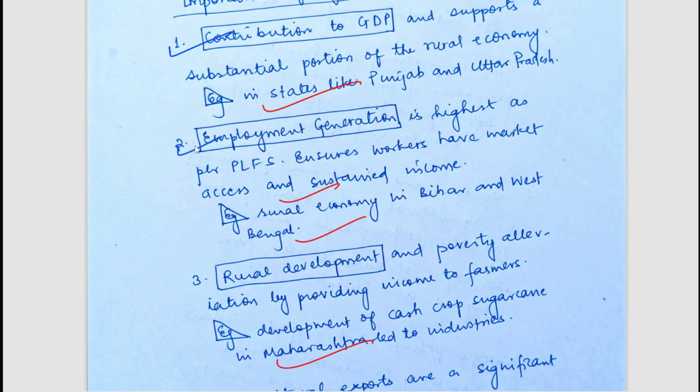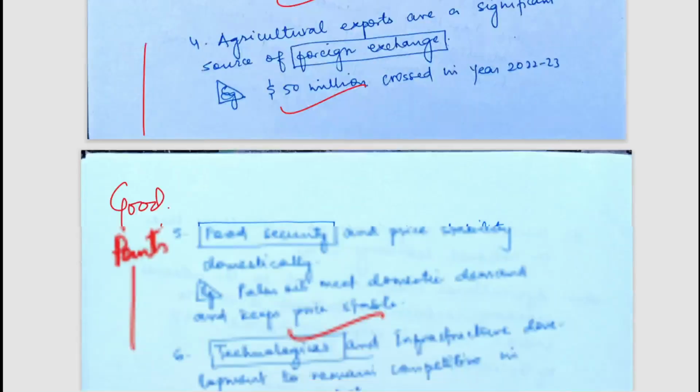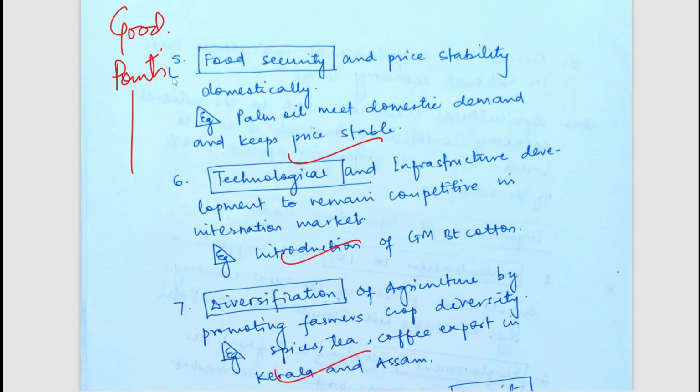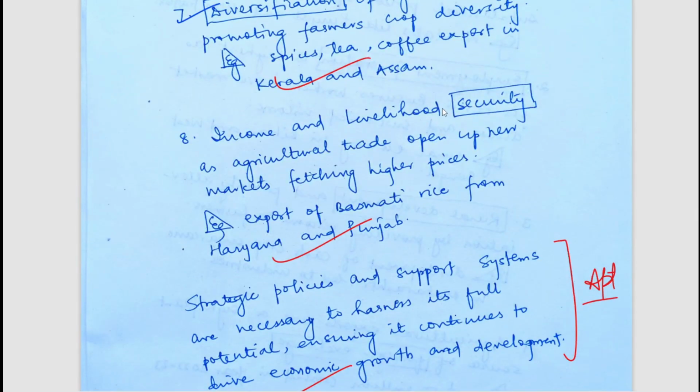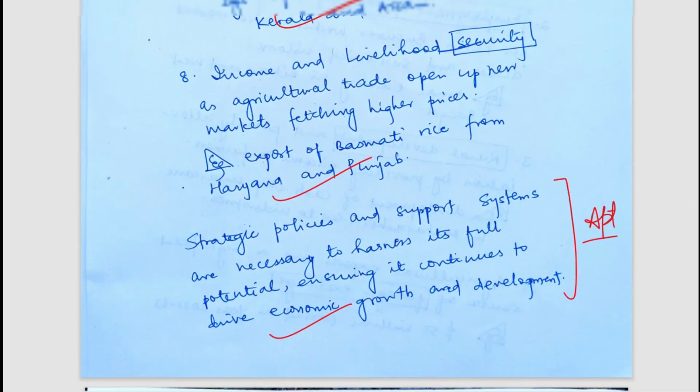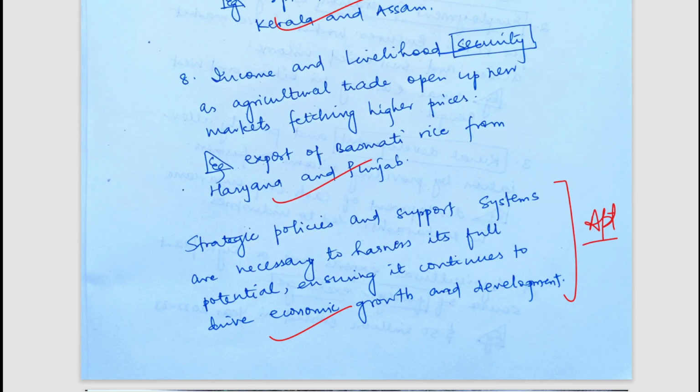trade is good. It will lead to employment generation, rural development, food security, technological and infrastructure development, and diversification of agriculture. All these things will lead to income security. So very well written answer, and we have discussed all the points. And I think at various intervals you have paused the video and read the answers, because I was a bit fast today as we have to cover a lot of questions.